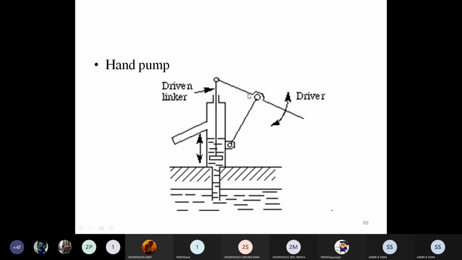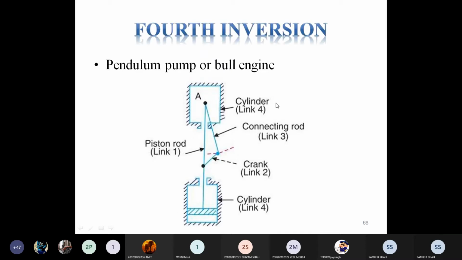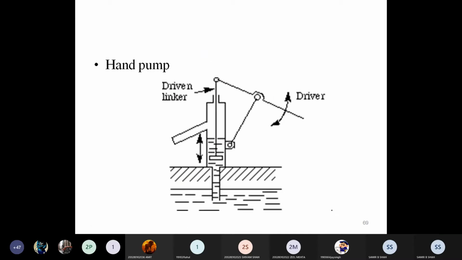Parallel to this is a connecting rod and crank. We give the oscillation with the help of the driver, and the driver is linked with the piston. So the piston reciprocates, and with the help of this reciprocating motion, we get the output as water.